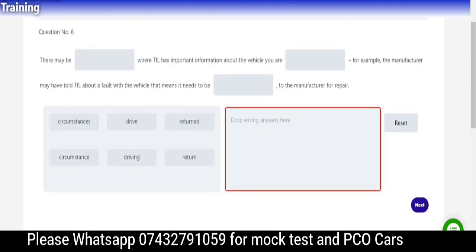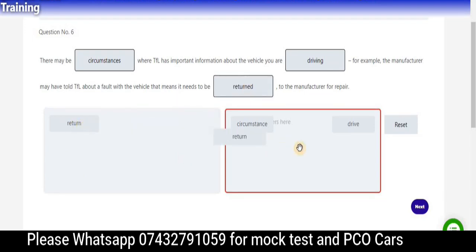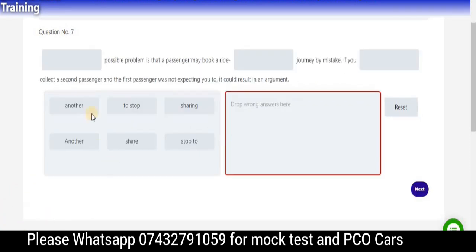Hope so you get the answer as well after pausing the video. The first one, yeah. So because these are too many circumstances, not one, so whether we're going to put it over here, and then it's going to be driving, not drive. The vehicle you are driving, because this is the present sentence, so that's why I put driving. And this one, so you get this right, is returned, needs to be returned, not return. Let's move to the next question, number 7, quickly.